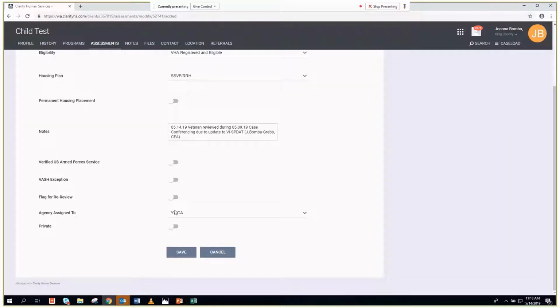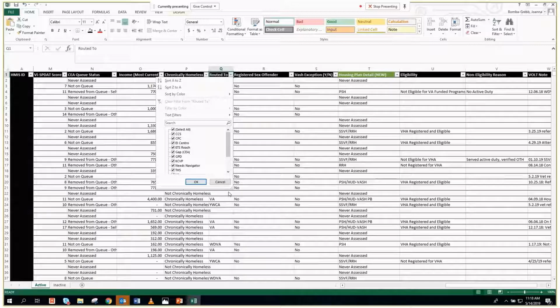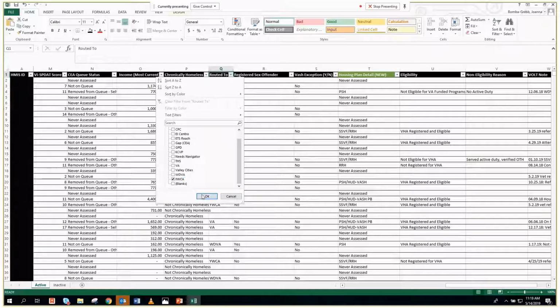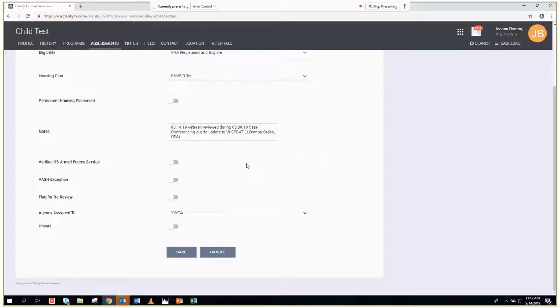And so the YWCA routed to would now show up when we did a routed to choice here for who that veteran household would be working with. So as you can see, that is who the household would then be routed to with the information for YWCA to know, all right, these are the households that have been routed to us, and we need to be responsible for updating the veteran by name list with what the outcome of their interaction with us is as an organization.